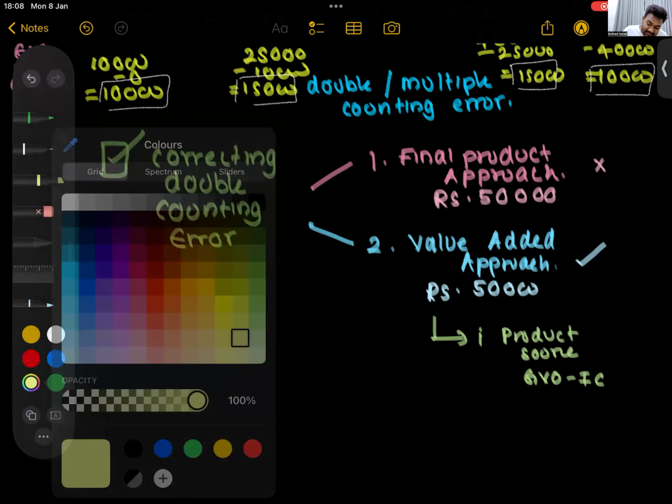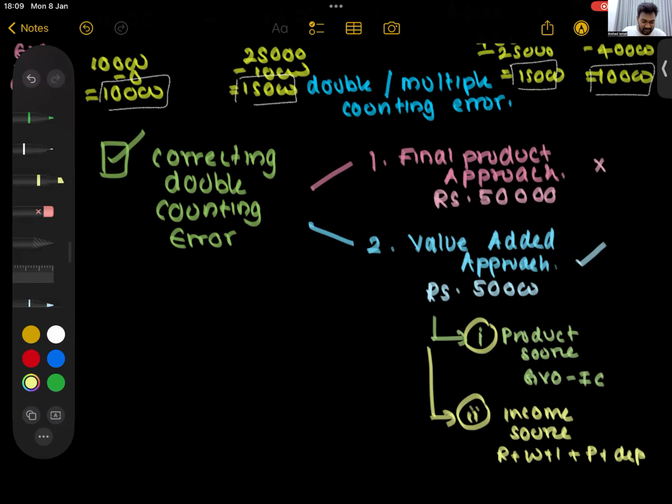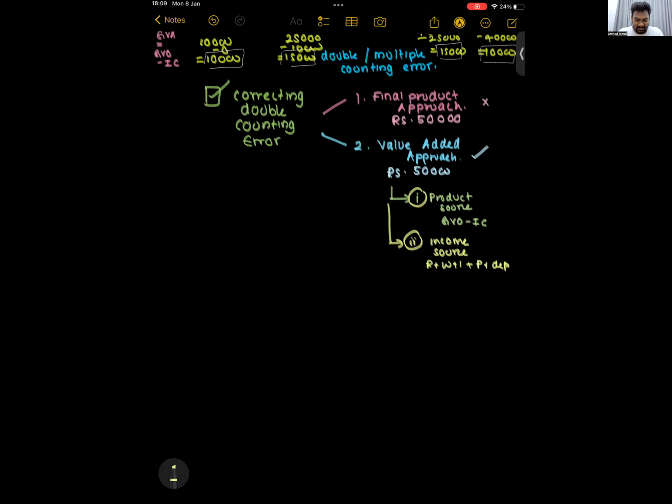Then second is the income source. How do you do this? This is rent, wages, interest, profit plus depreciation. The income source. Both methods have to give you the same answer. You can't get different answers.